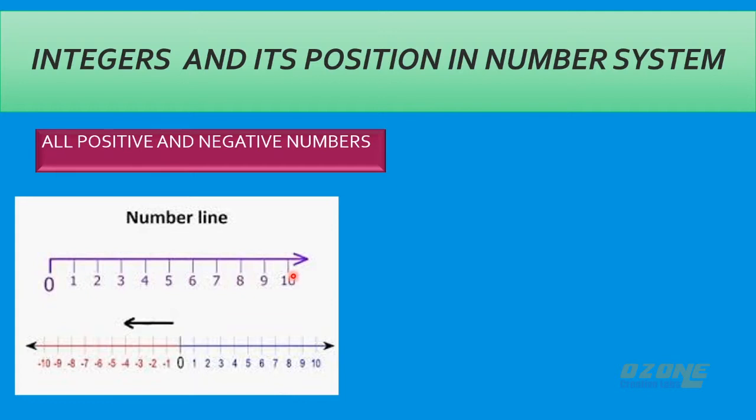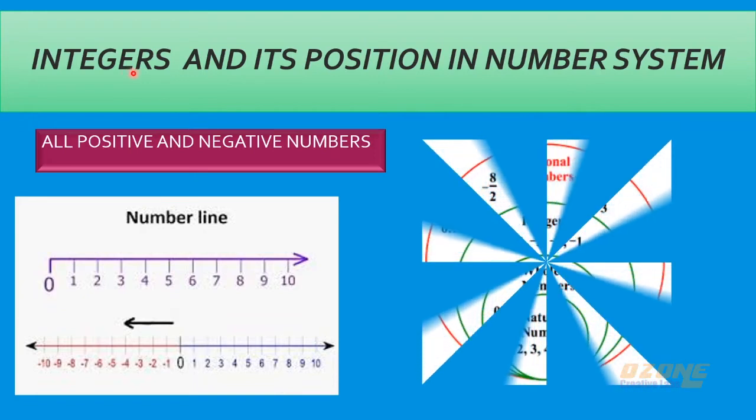Now just imagine you are keeping a mirror at 0. What you are seeing inside the mirror? We will see these 1, 2, 3 numbers in the reverse order inside the mirror. That is considered as negative numbers. So just near to 0, 1 will come, then 2, 3, 4 and go reversely. So these numbers are considered as negative numbers, and we will denote it as -1, -2, -3, -4. Always the symbol comes just before the number. So all these positive and negative numbers together are called integers.